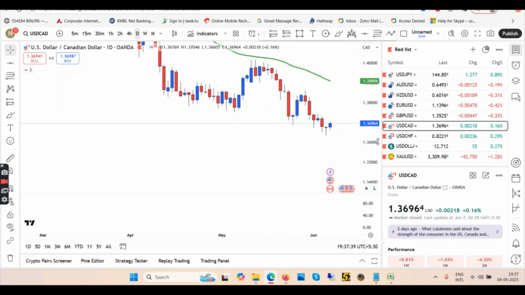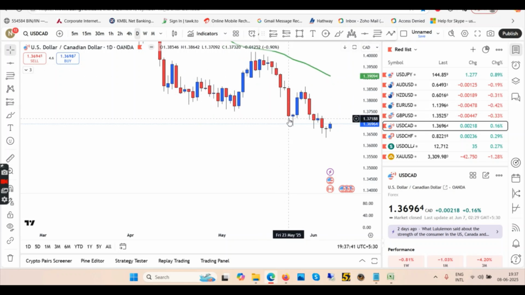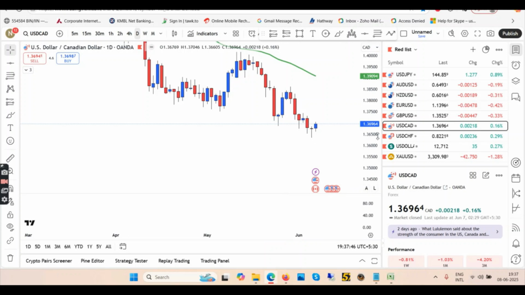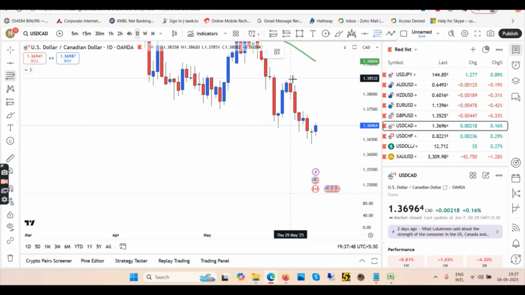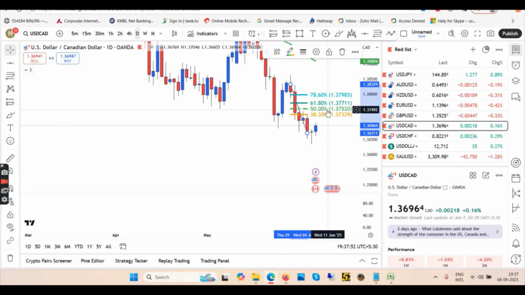Coming back to daily. In daily, we have made a new low, pullback, new low is made. So it's time for a pullback again here, right? Use your fib levels from here till here. Quite simple, and then let the pullback happen. Maybe 50% pullback will happen, maybe 61%, and then we'll continue going down.